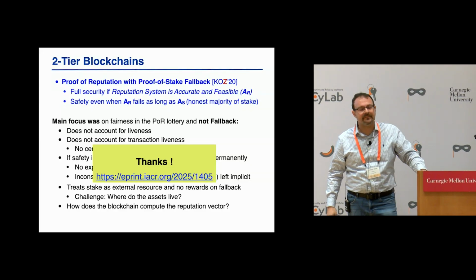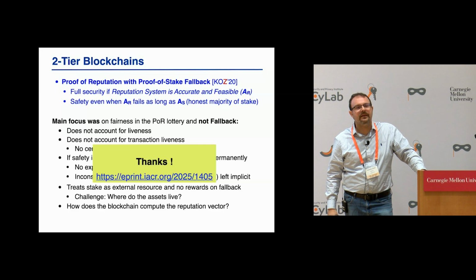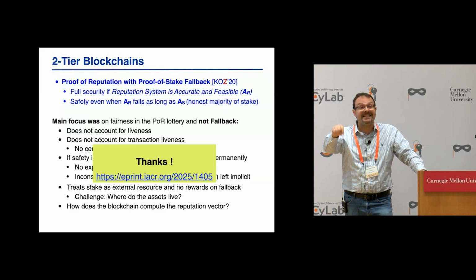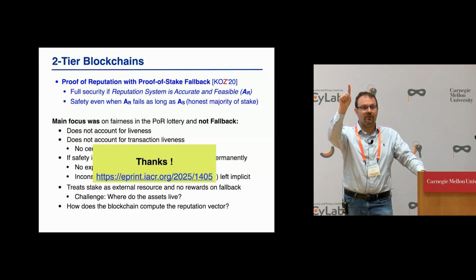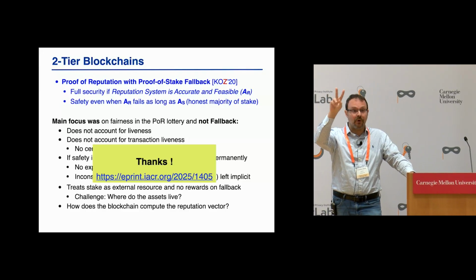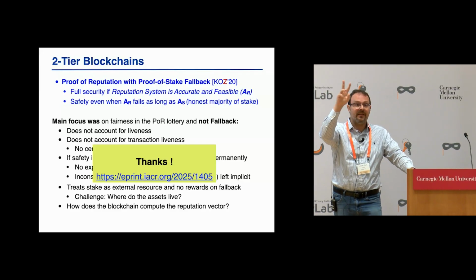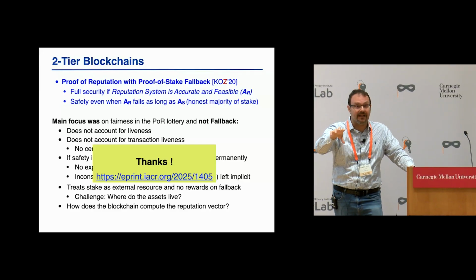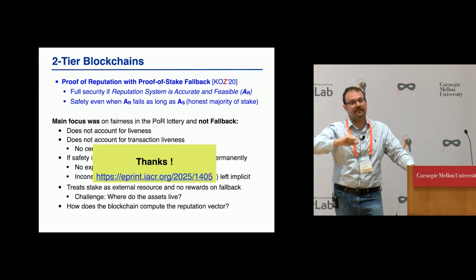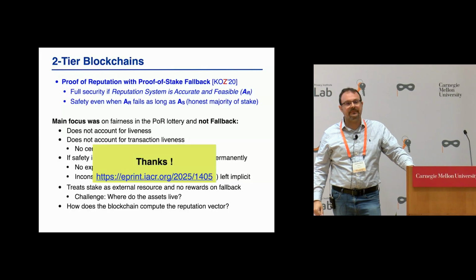Sure. Another quick question: do you assume any sort of collusion between nodes in these two tiers of blockchains? They are the same. That's why I said it's one layer, one solution. I'm just using two properties of the ledger state. One is the reflected reputation, which is on the ledger. The other one is the stake distribution. But it's the same ledger. The same guys run both chains. I see. It's essentially the same nodes. Yes. Okay, thanks.